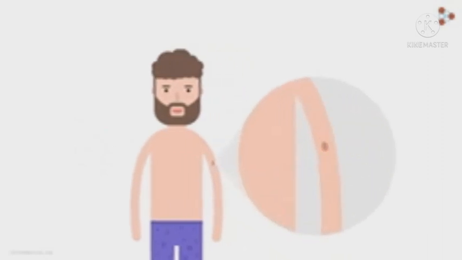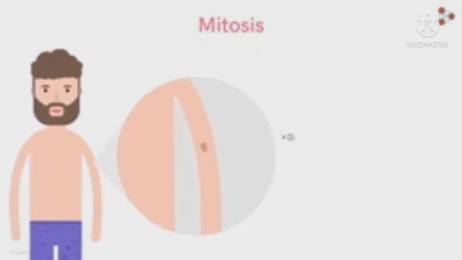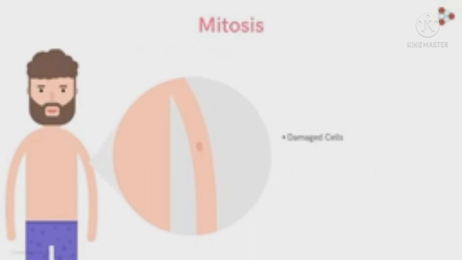How does our skin manage to heal wounds on its own, and that too with the exact same new skin cells? Is it possible due to mitosis? That's right. The mitosis process gives rise to new cells which are identical to the parent cells. So if there is an injury to any tissue of the body, the damaged cells of that area are replaced by new ones produced with the help of mitosis.